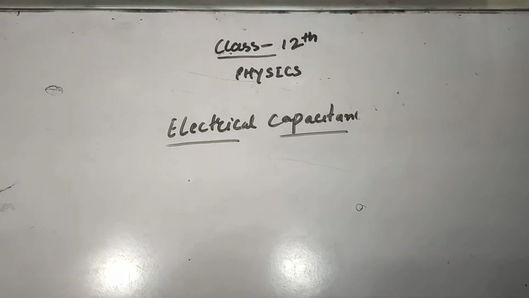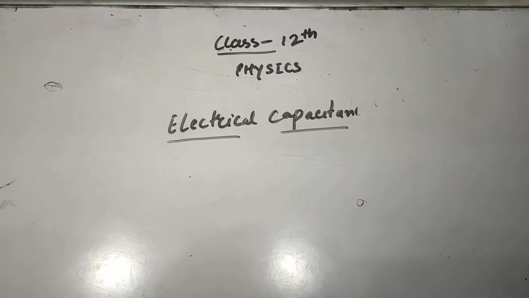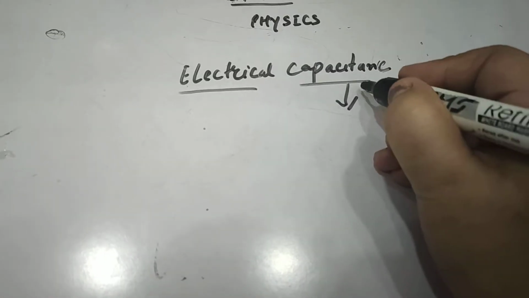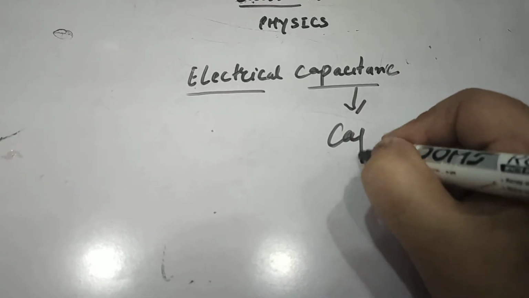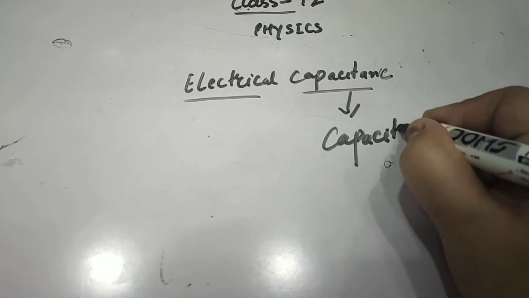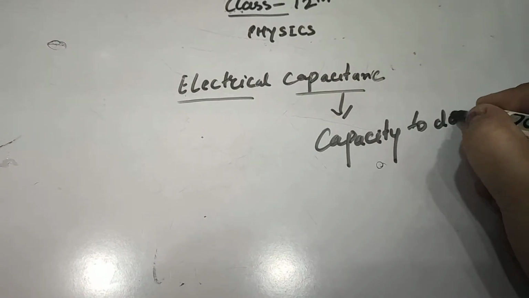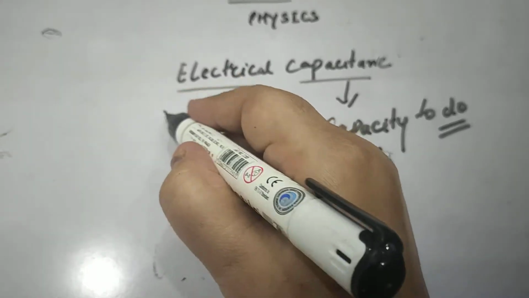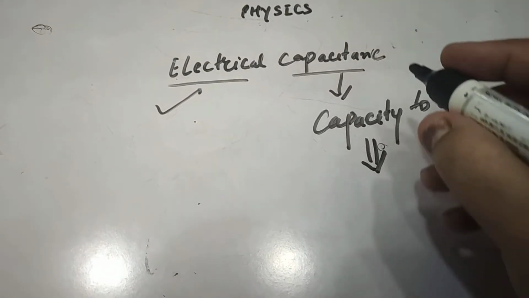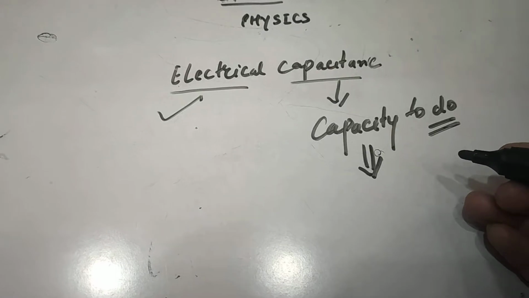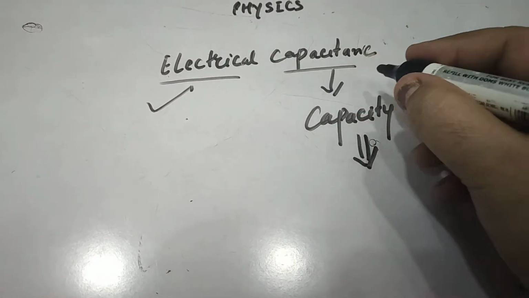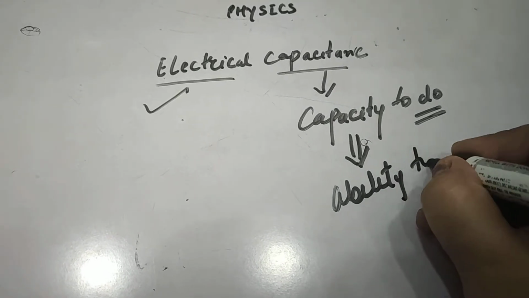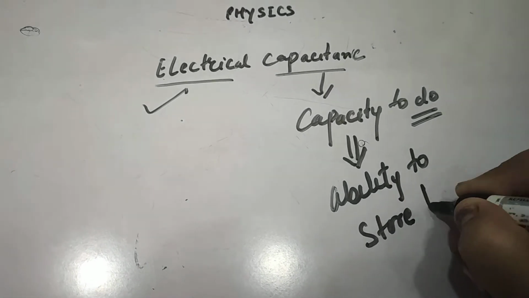So I'm now going to discuss the topic electrical capacitance. Electrical capacitance, as the name explains, capacitance means the capacity to do anything. Capacity to do, and it is directly related. If we are talking about the electrical capacitance, it means we are directly related to the charge, right? So electrical capacity is related to ability to store the charge